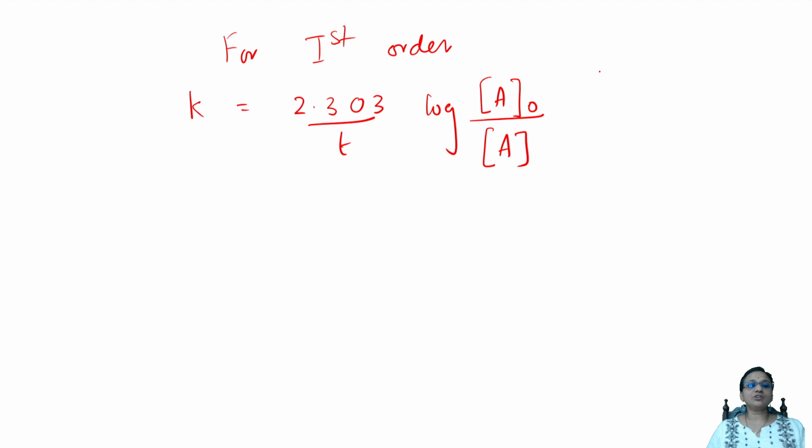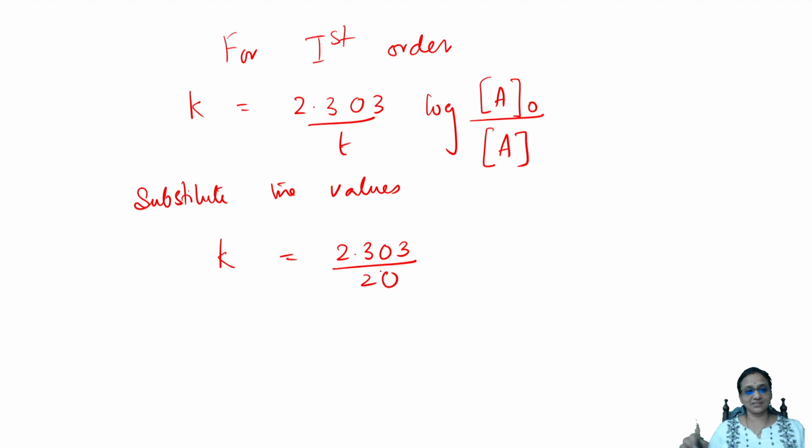So how much is A naught given? We very well know A value we have written. Now substitute the values. Okay, done. I'll substitute the values and check. So K value I have to find out is equal to what minutes we are taking? 20 minutes, because the time interval is same. So you can take 20 as the difference.